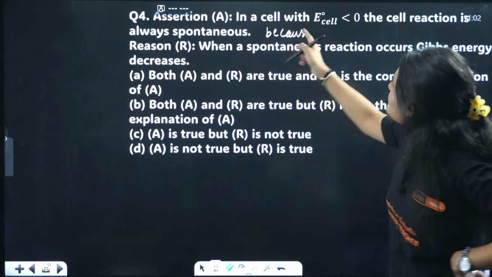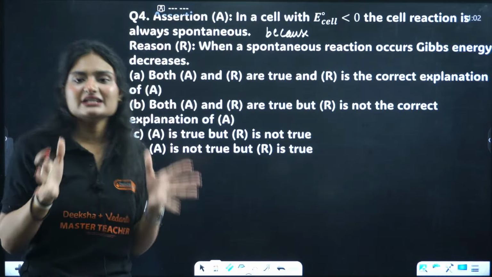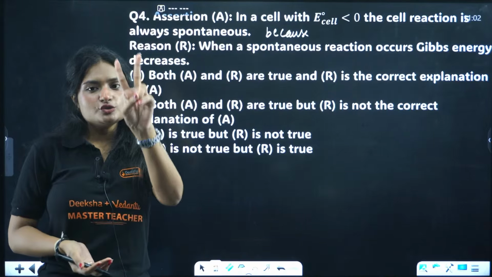Now see, in a cell, we are talking about spontaneity. For spontaneous cell reactions, 2 criteria you remember.